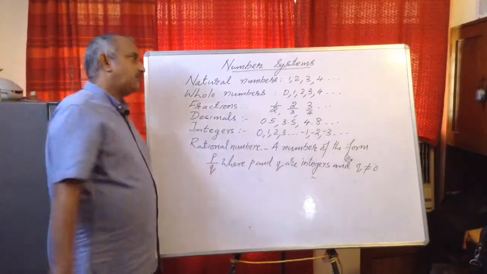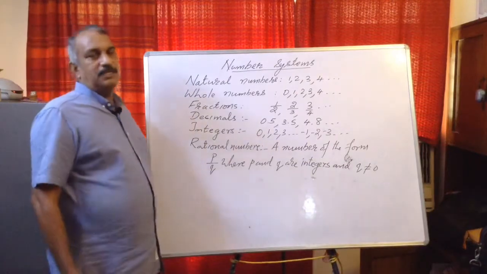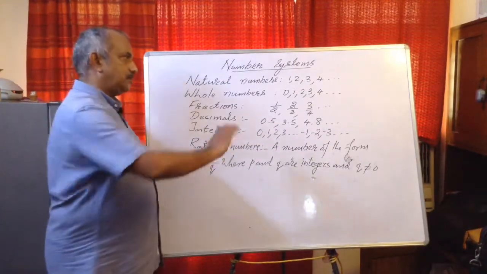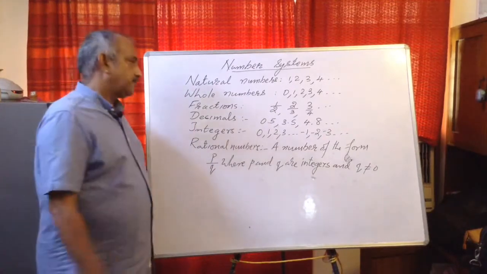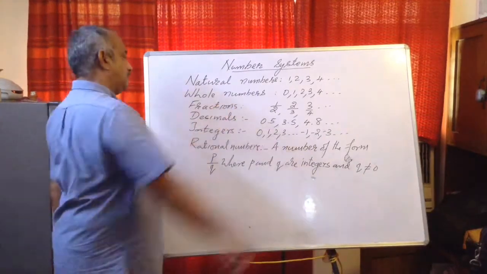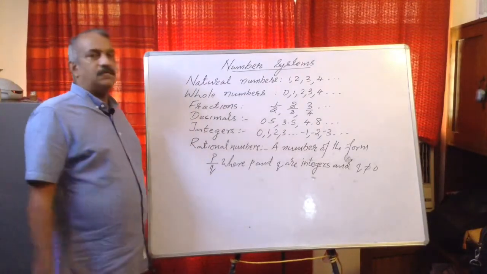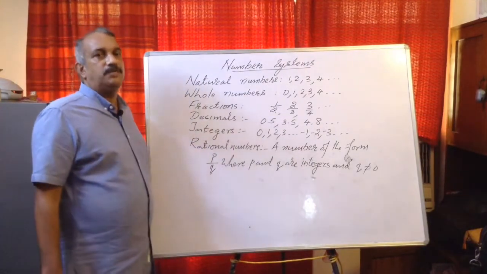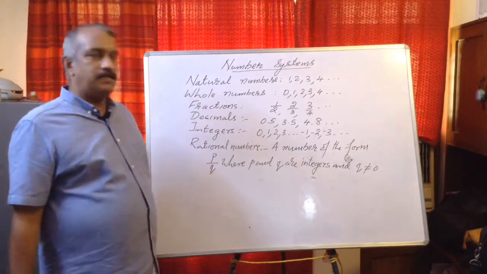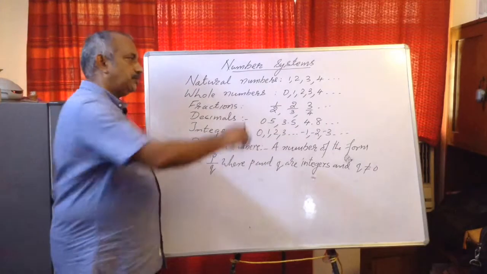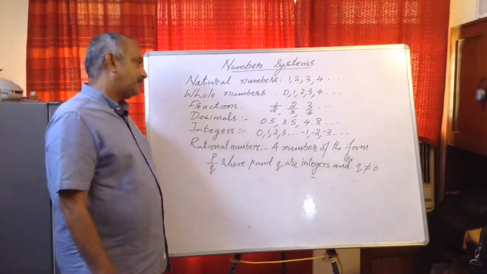Numbers starting with 1, 2, 3, etc. are considered natural numbers. Numbers starting with 0 are called whole numbers. Then later we introduced fractions because of division of numbers. There was no answer to 10 divided by 3 or 5 divided by 2, so we introduced fractions. Example: 1 upon 2, 2 upon 3, 3 upon 4, etc.